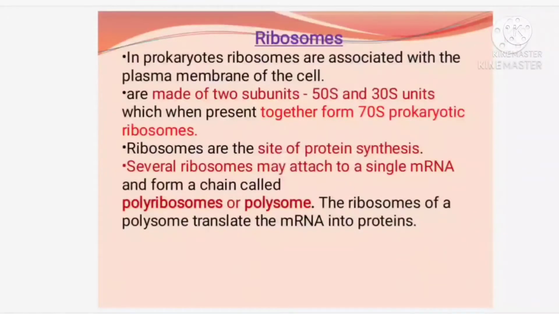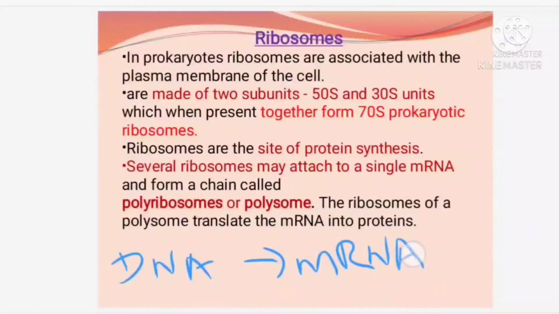As of now, you need to know that for synthesizing protein, there are 2 steps involved. Whatever protein my body needs to make has to be determined by the genes present in my body. The genes only code for specific proteins. The genes are present in the DNA. From the DNA, an RNA called mRNA is made. From this mRNA, protein is made.